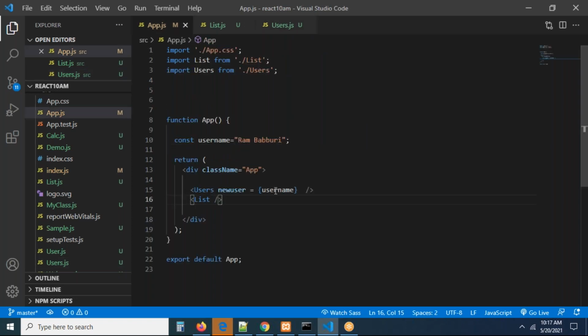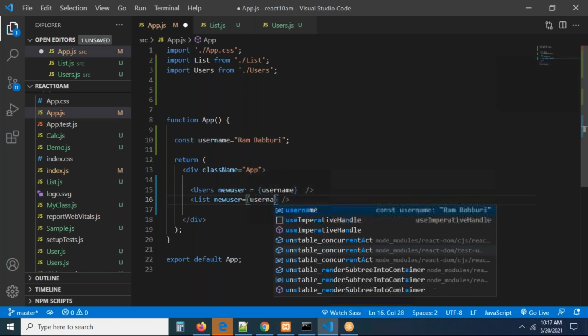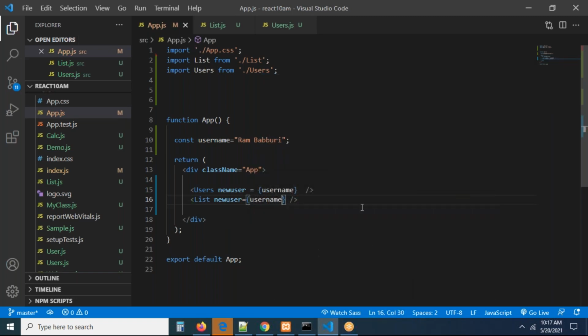But whatever it may be, we load it, right? Passing data is same, whatever it may be. This is going to be name or new user. Name, you can take the same attribute, no problem. New user is equal to same. I'm taking this username, guys. This is how we can take the data.